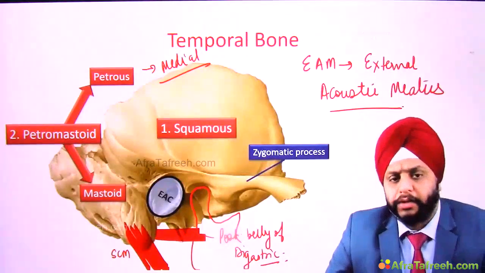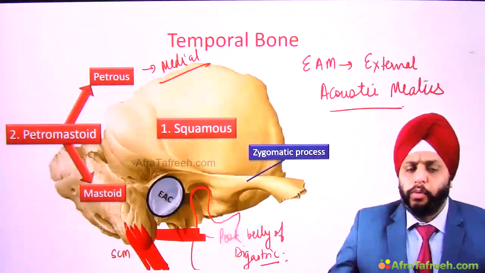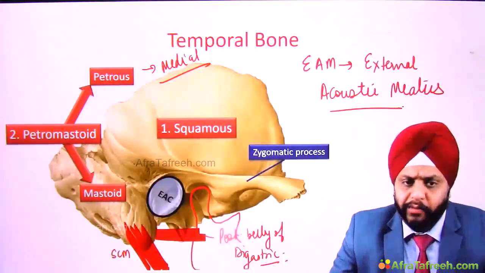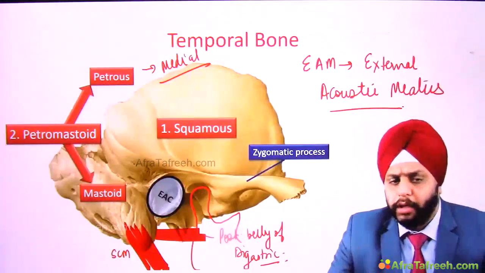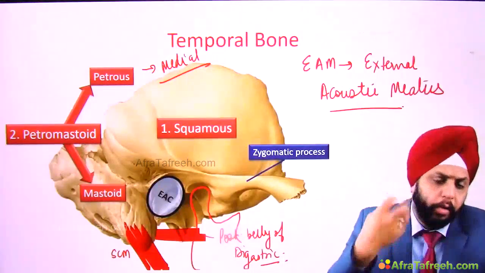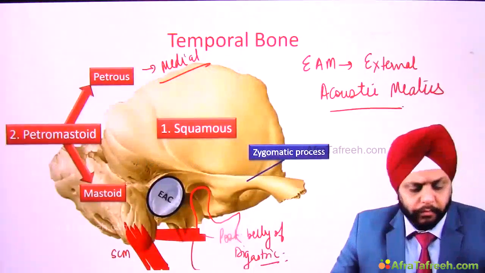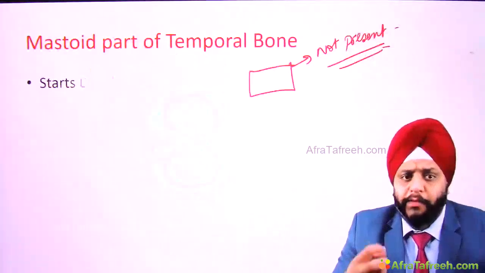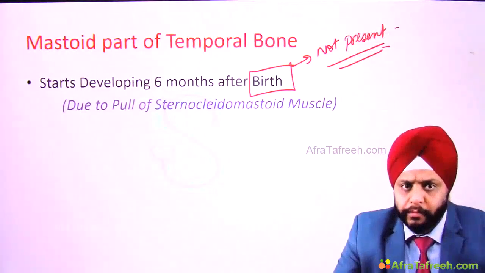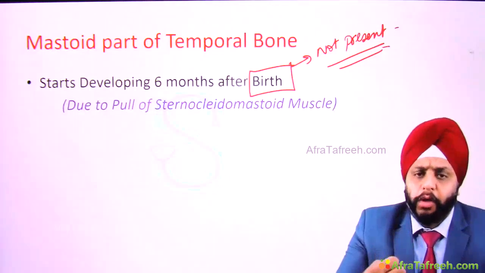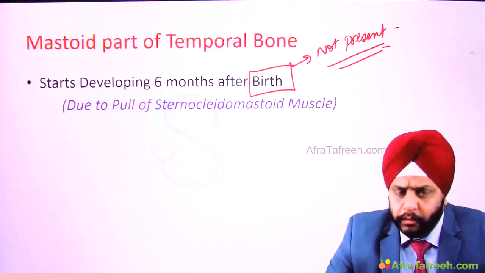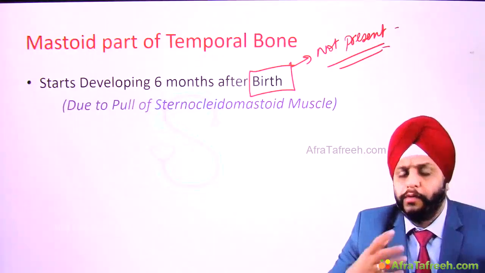By 6 months, the child starts sitting. Due to these actions, during sitting, the child is holding the neck, and the sternocleidomastoid starts pulling the mastoid process. So this pull of the mastoid process by the sternocleidomastoid muscle leads to the growth of this process.